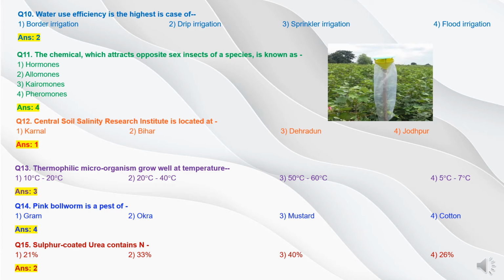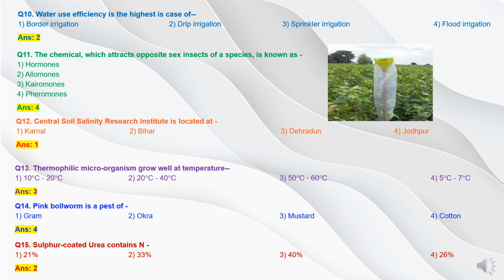Gram has a fruiting structure of pods. Okra has fruit. Mustard has siliqua pods, and cotton is the only crop which has the fruiting nature of boll formation. And this pink bollworm attacks the bolls, penetrating into the bolls and damaging the seed and cotton. So the answer will be option 4 cotton.